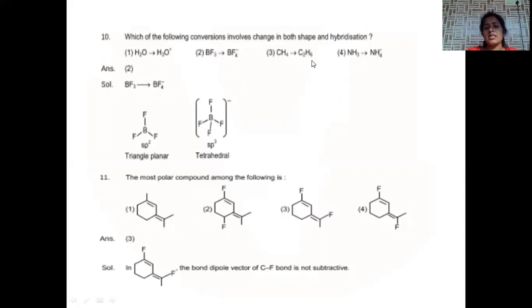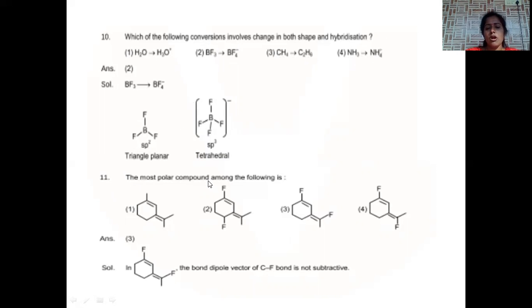When we take methane and ethane, both have sp3 hybridized carbons and both possess tetrahedral structure. So it is also not matching. Ammonia and ammonium are both tetrahedral sp3 hybridized. The correct answer will be option number 2.